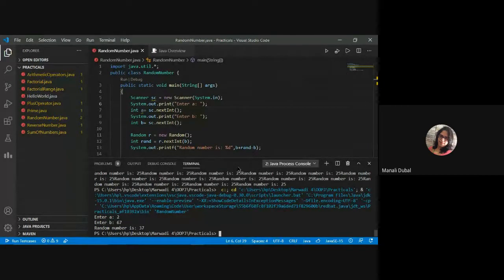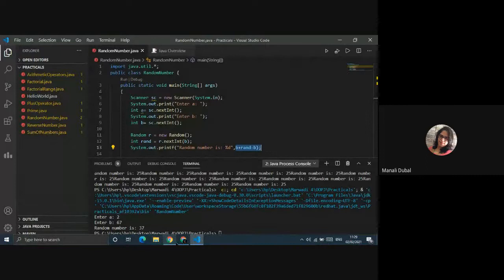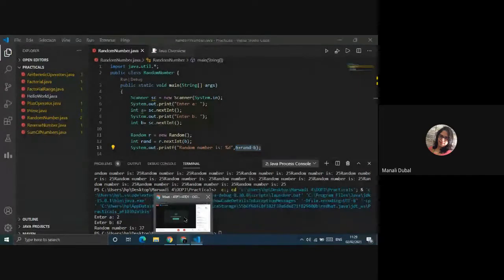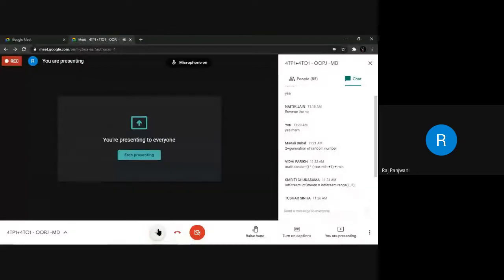Panjwani, you are right. Yes, the same formula you can use here also. See, B plus randomization minus B. But without using the random class, can you do it? That was the question, using Math.random. But even this is good. So now you learned you can create a random class object, right? And nextInt is the same function.